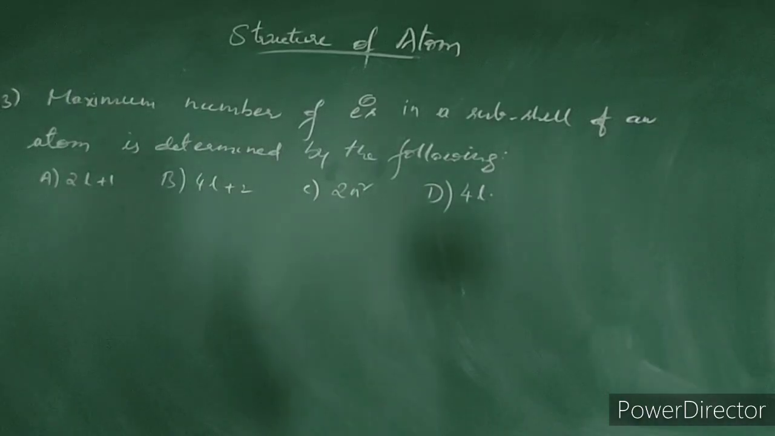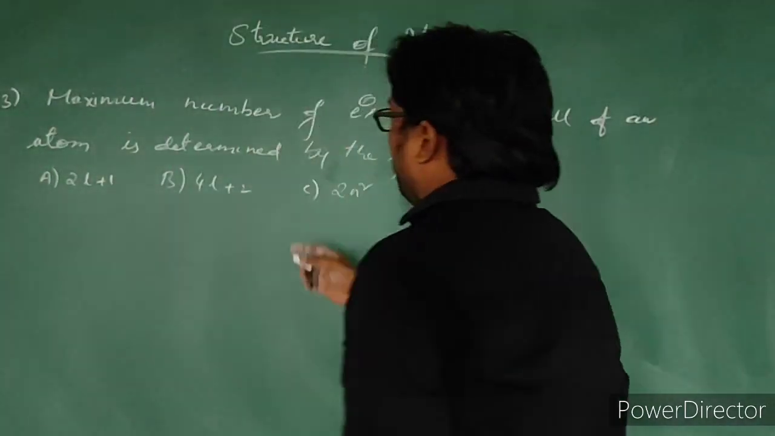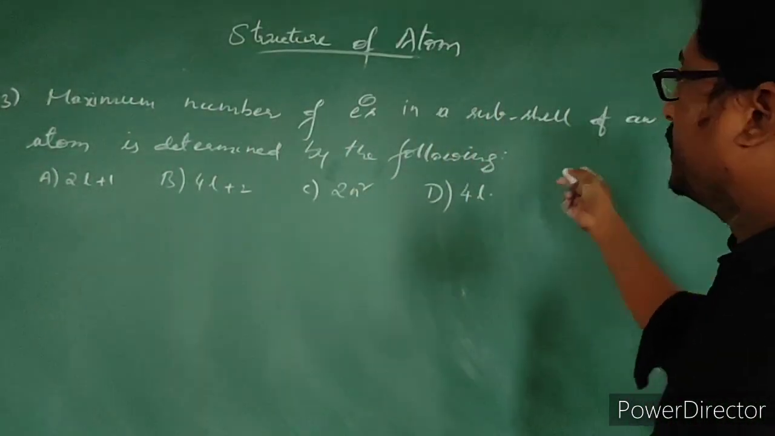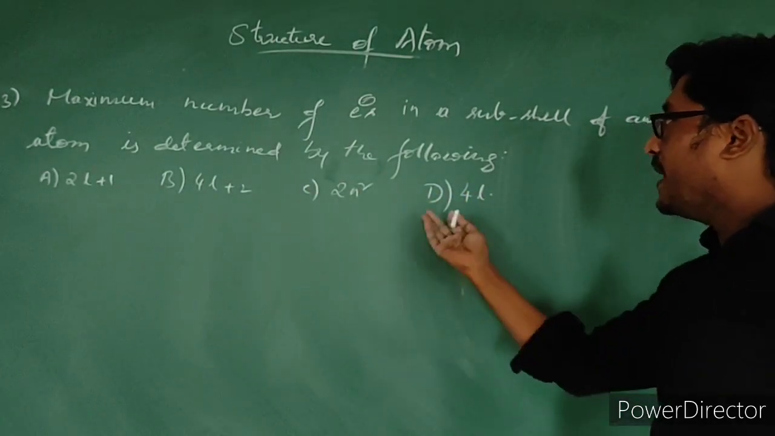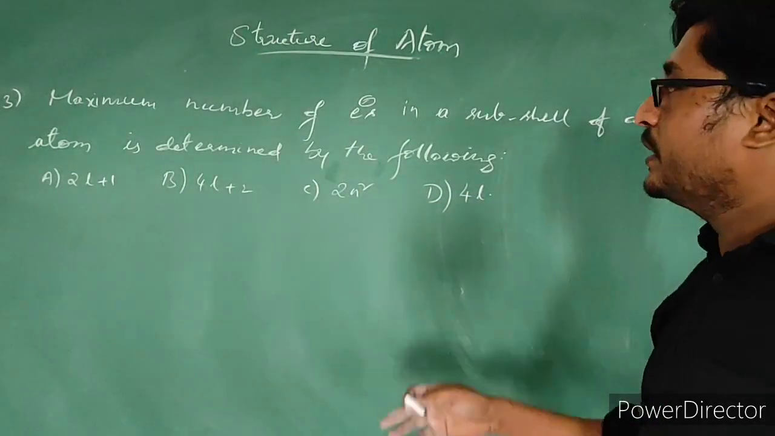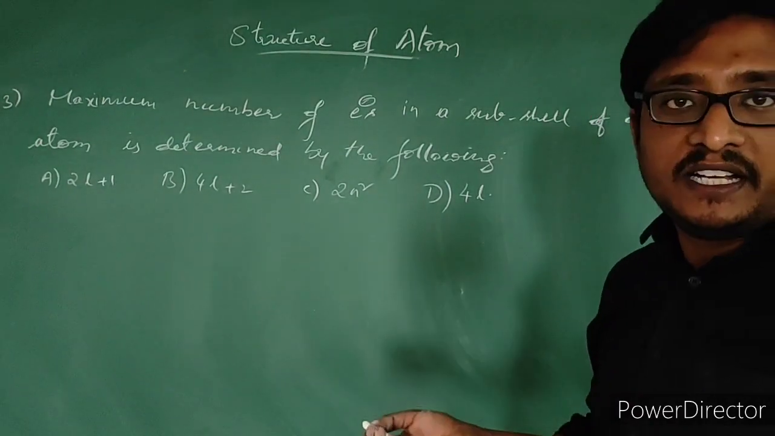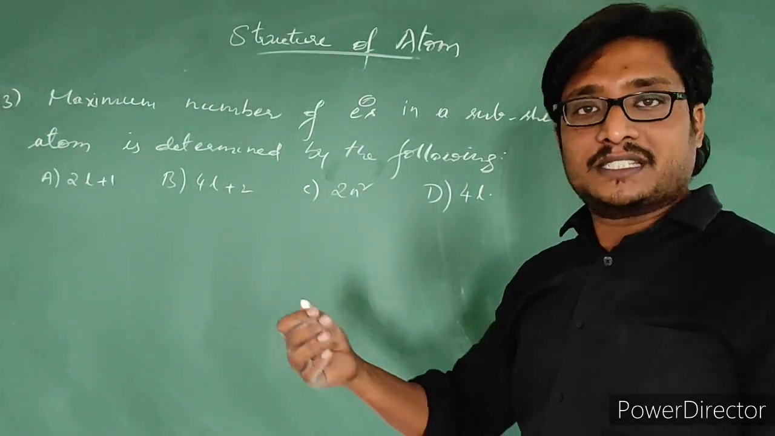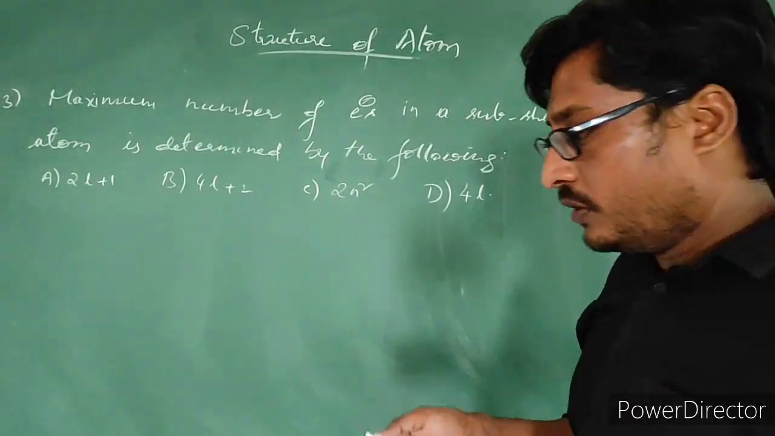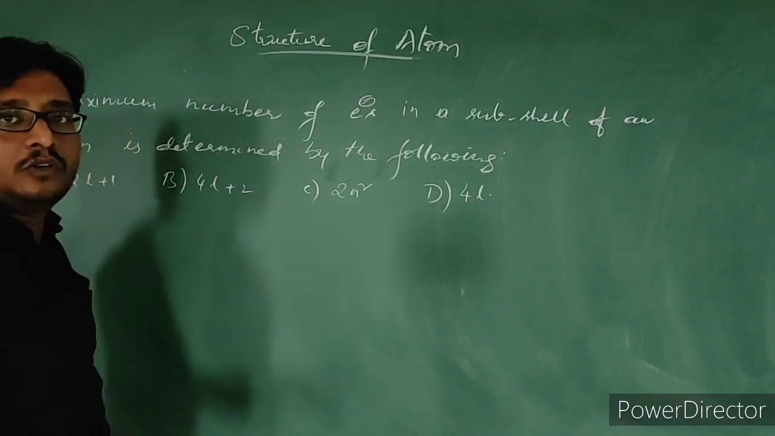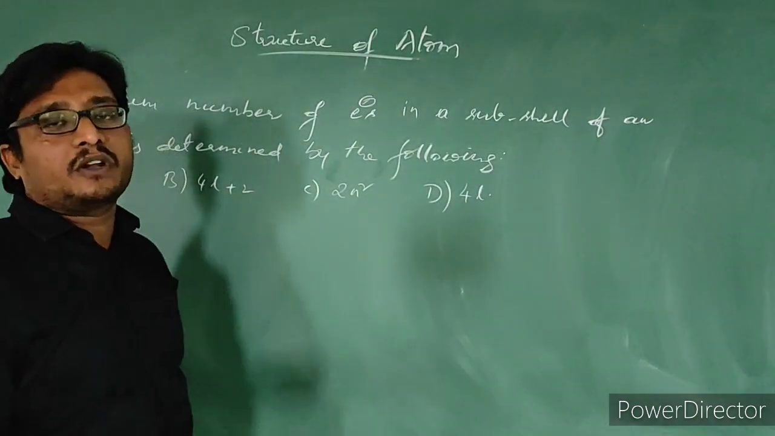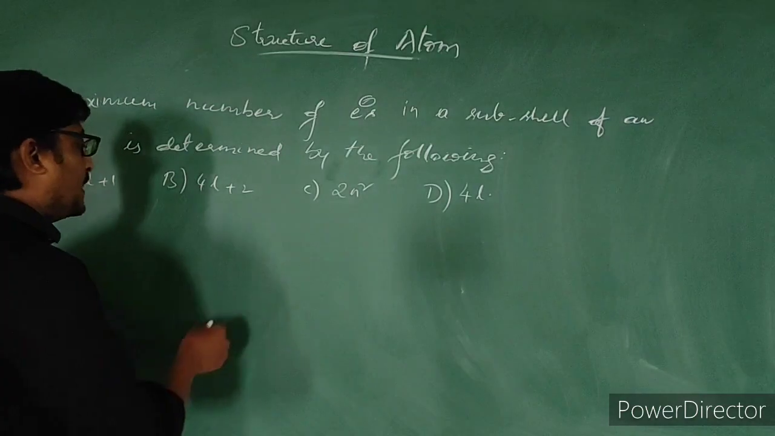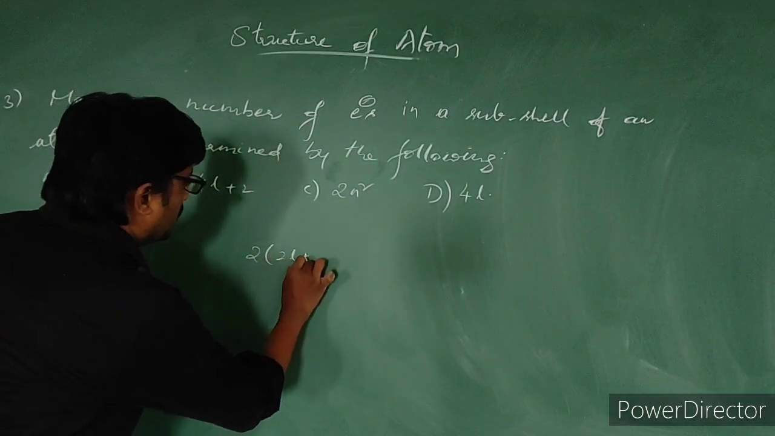Let us see the next question. Maximum number of electrons in a subshell of an atom is determined by the following. Nothing but by using which formula we can find the total number of electrons present in a subshell, he is asking. We know the formula now. Formula to calculate total number of electrons in a subshell. What is the formula? 2 into 2n plus 1.